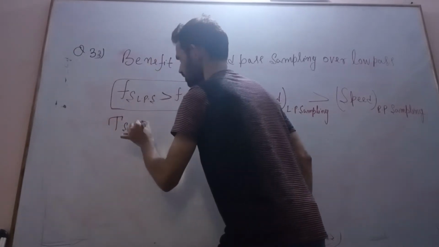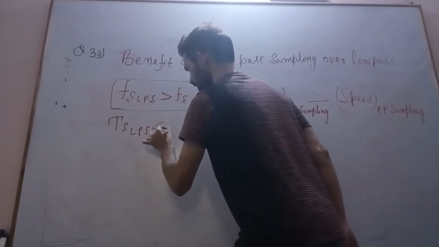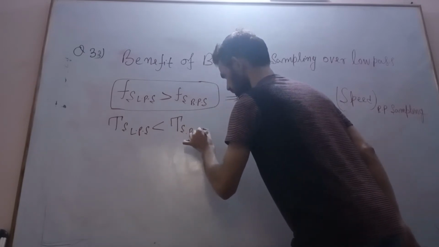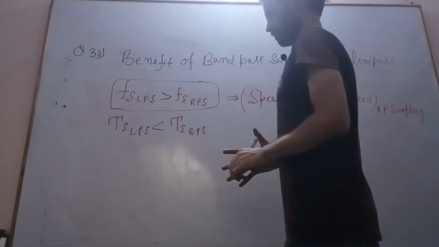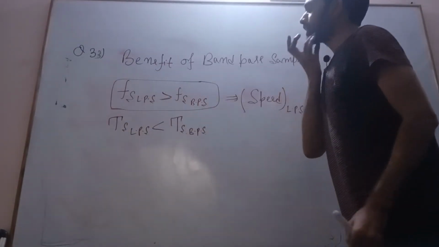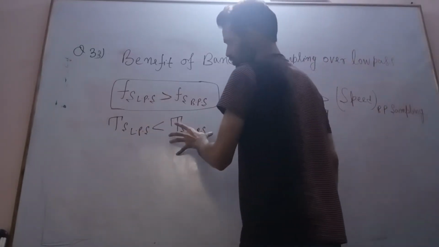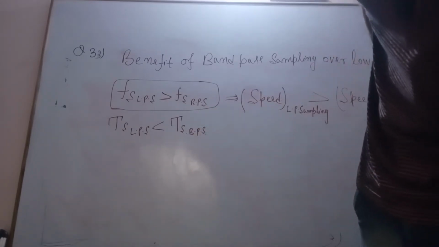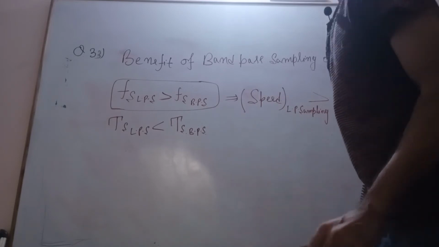If you see sampling time period, the sampling time period of low pass sampling is less than the sampling time period of band pass sampling. Band pass sampling means what you are seeing here is memory, memory storage. Memory storage is less here. You can say that, from here, increasing the number of digital memory is necessary to capture the given interval of signal,